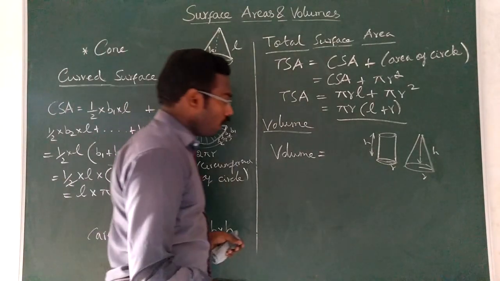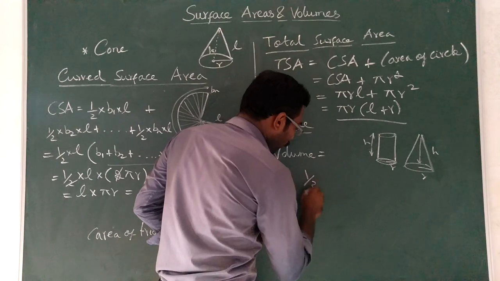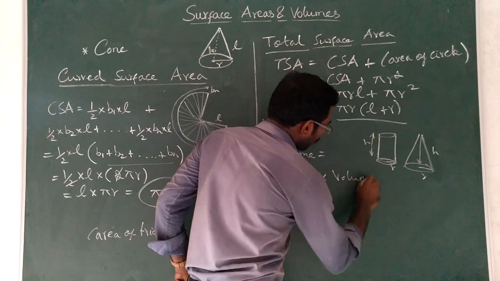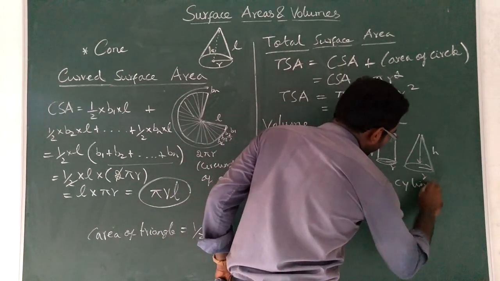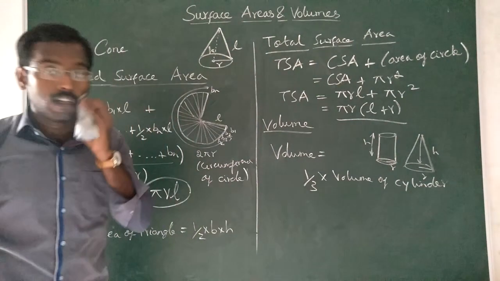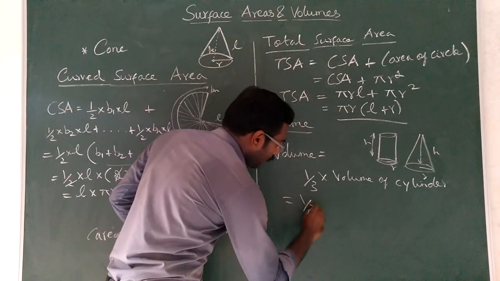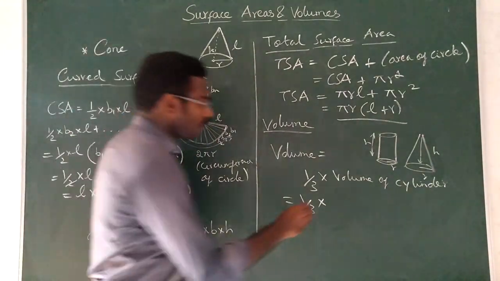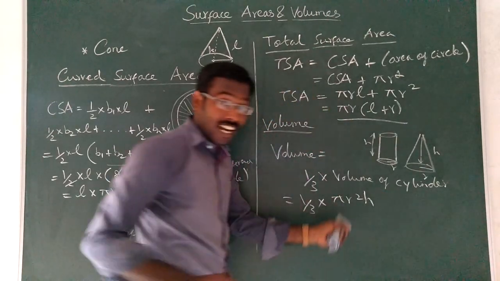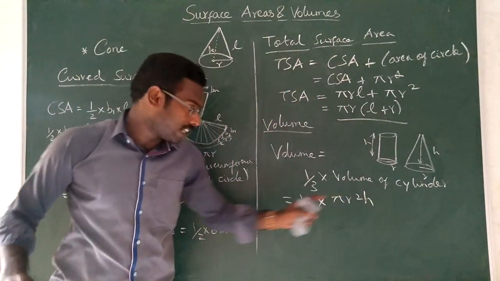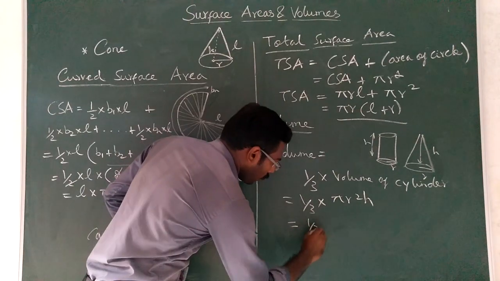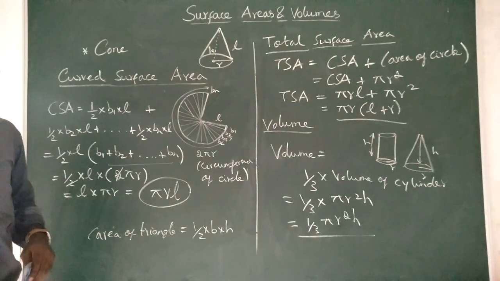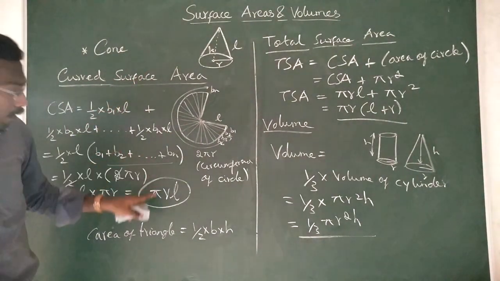So the volume of the cone is equal to 1 by 3 into the volume of the cylinder. We already derived the volume of the cylinder, you remember? It is pi r square h. So the volume of the cone is equal to 1 by 3 pi r square h. That's all, very easily you can derive this. So the curved surface area of the cone is pi r l.